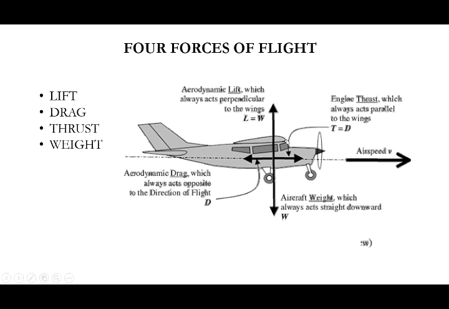Okay, so what is drag? Thrust equal to drag means obviously drag is a very important force to consider, because thrust and drag always act parallel to the wings. Next one, drag. Drag is a force which always acts opposite to the direction of flight. Whatever the direction is, a takeoff or a climb or descent, the drag acts exactly opposite to the direction of flight. What does it mean? Whenever any object flies in the air, some frictional resistance happens between the air and the surface of the skin. That frictional resistance is collectively called drag.